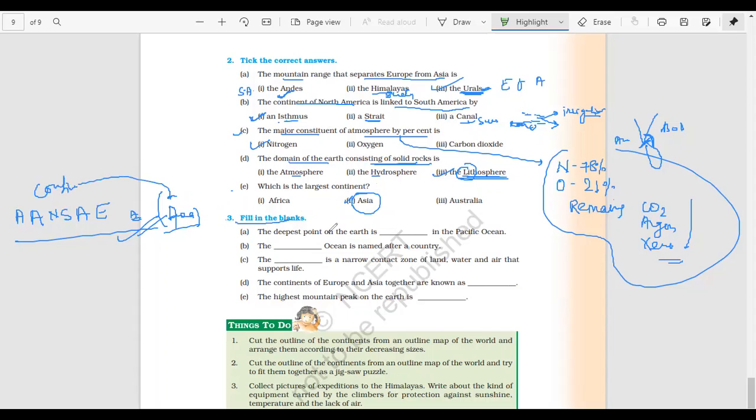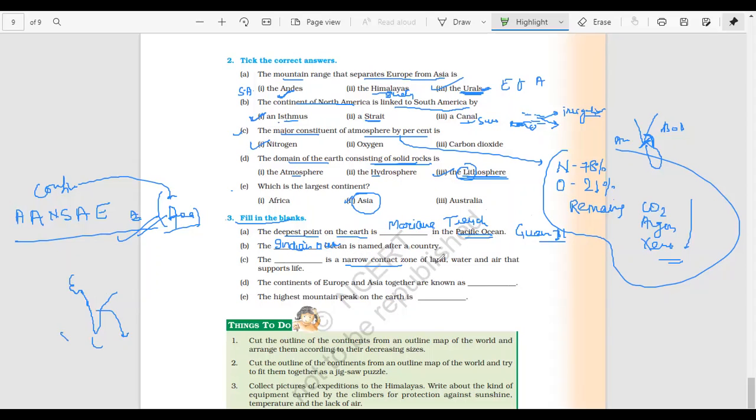The next one is the deepest point on the earth, which is the Mariana Trench, in the Pacific Ocean, near the Guam Islands. The ocean named after a country: there is only one ocean that is named after a country, and that is the Indian Ocean, because India is the prominent country in the Indian Ocean. That is why this whole ocean is named after India.